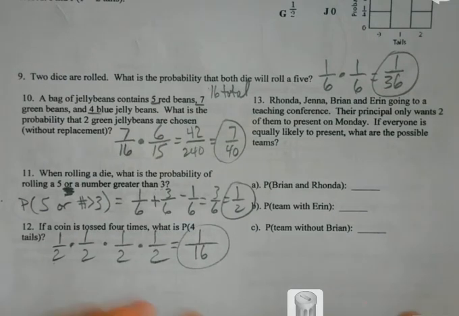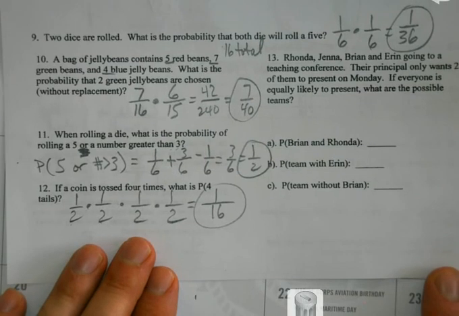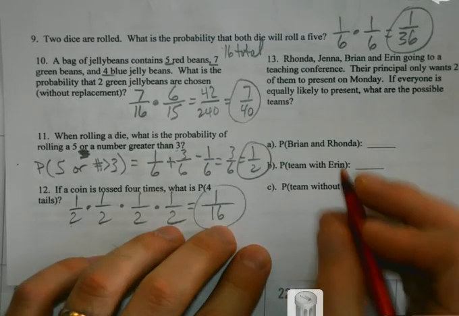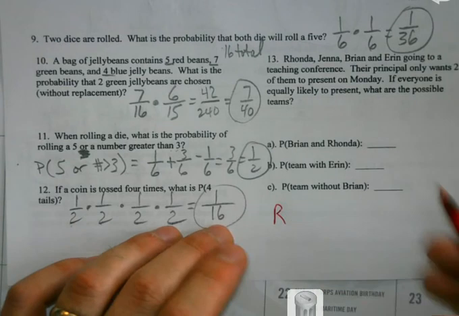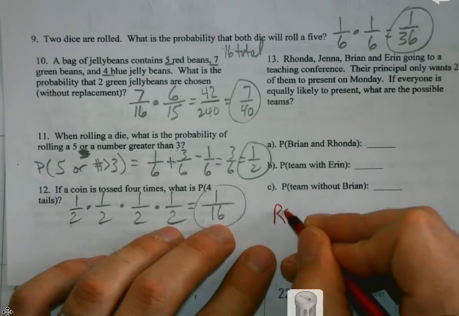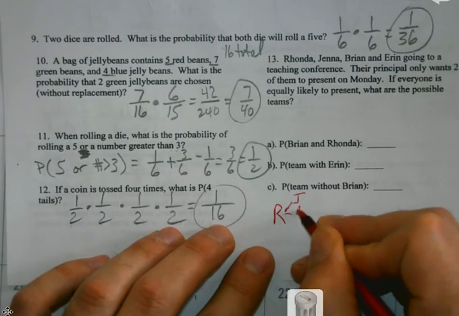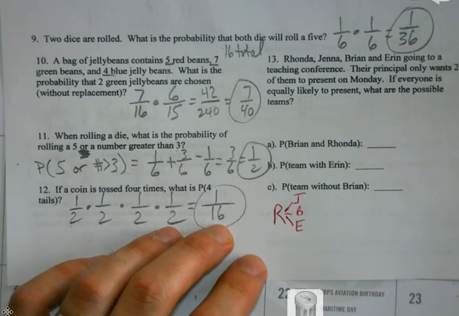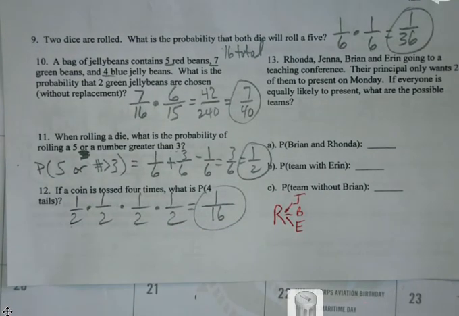So for instance, let me bump this up a little further. Rhonda, Jenna, Brian, and Aaron are going to a teaching conference. The principal only wants 2 of them to present on Monday. If everyone's equally likely to present, what are the possible teams? Here's what I normally do. I see Rhonda first, so I'm just going to use R. She could get teamed up with J, B, or E. Now, is there a difference between Rhonda and Jenna or Jenna and Rhonda?